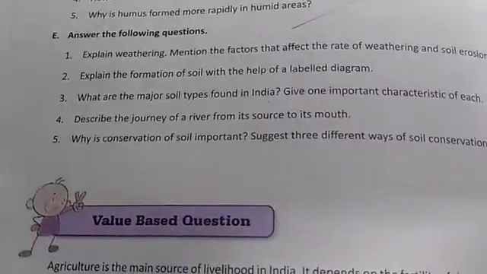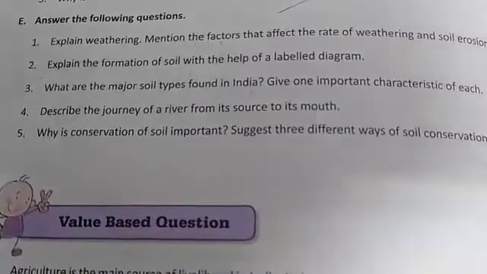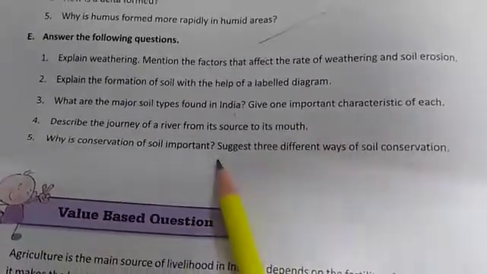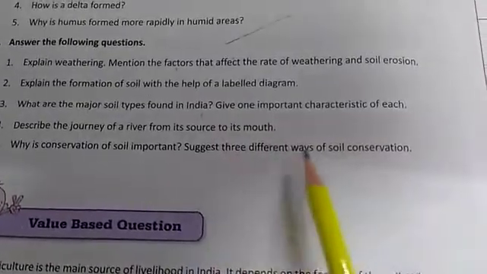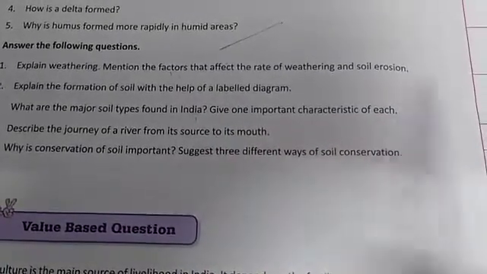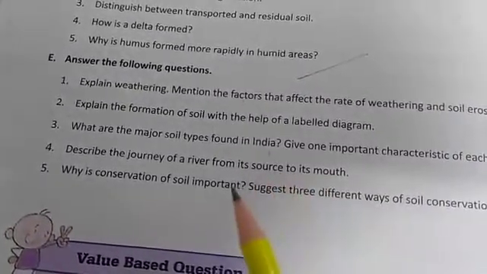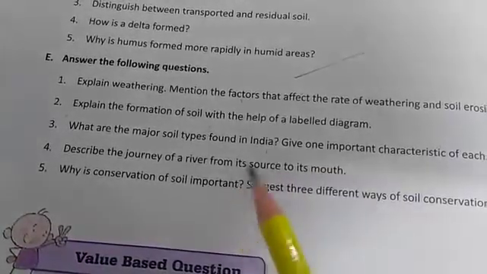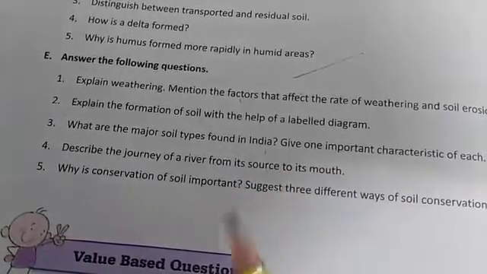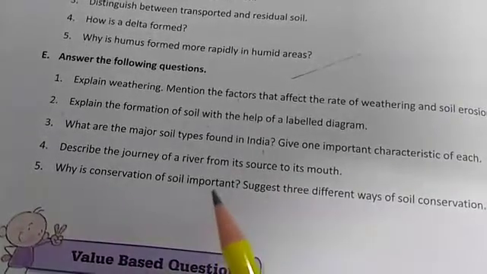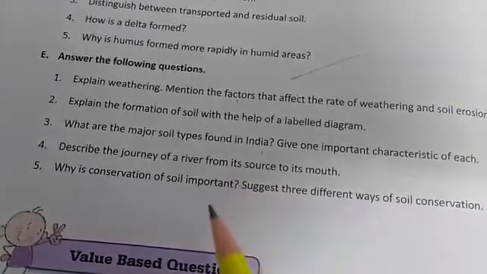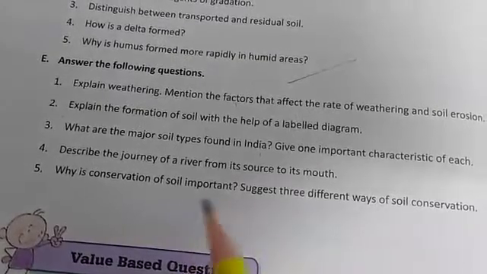And the next question, number 5. Why is conservation of soil important? Suggest 3 different ways of soil conservation. The answer is conservation of soil is important because soil formation is a very slow process. It takes thousands of years to form a thin layer of soil.